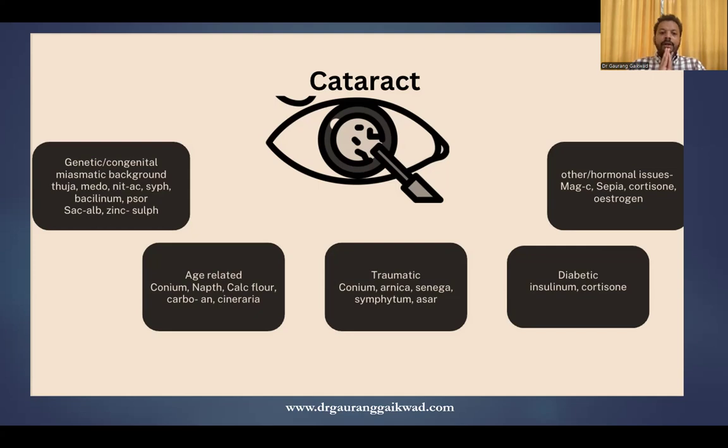I believe that in a very integrated way, homeopathy is a very important modality in treating cataract. One has to understand which type of cases we are treating, and based on that, we should have a plan of what we are expecting in the follow-up also.